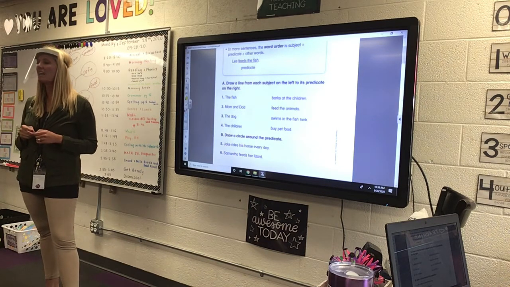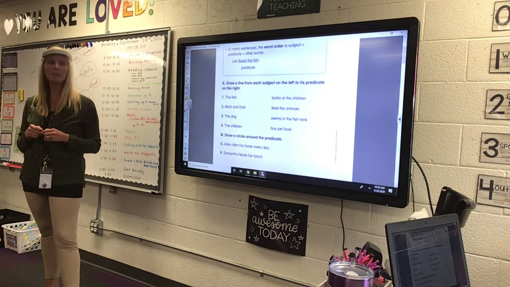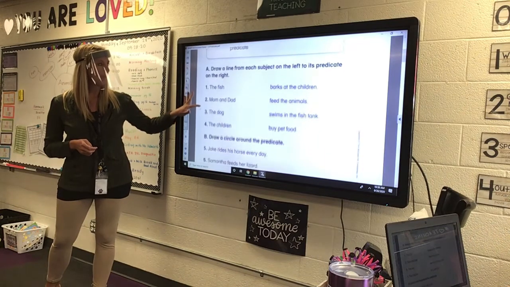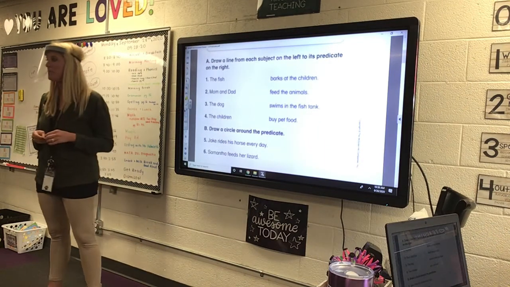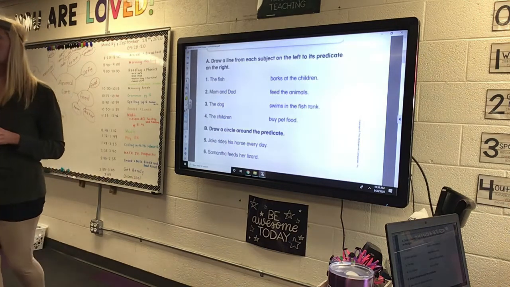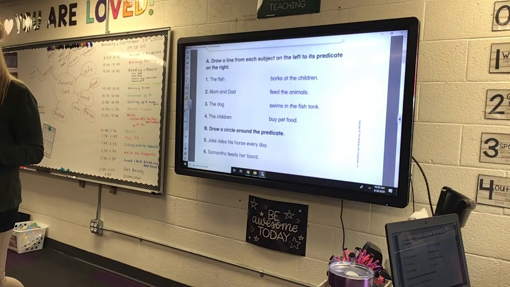Okay, perfect. Now, Brooklyn is passing out a green grammar sheet. If she gives it to you, put your name on the top right away, please. And then we are going to work on finding the subject and matching it to its predicate, okay? Keep going, Brooklyn, please. There's lots of kids that don't have it yet, okay?